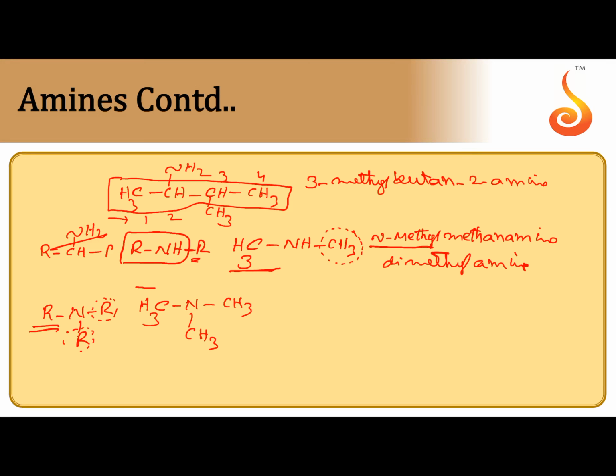Select the root word first, the longest carbon chain holding nitrogen. After the selection of main carbon chain, the remaining are considered substituents. There are two methyl groups attached to nitrogen. So, N-methyl, N-methyl. We can write it as N,N-dimethyl, root word is meth, primary suffix is ane, amine. So, that is the nomenclature of the amines.